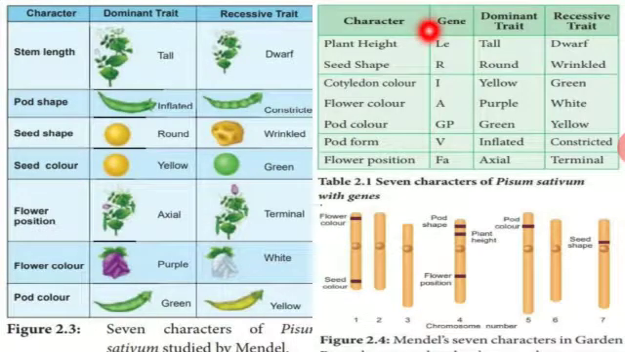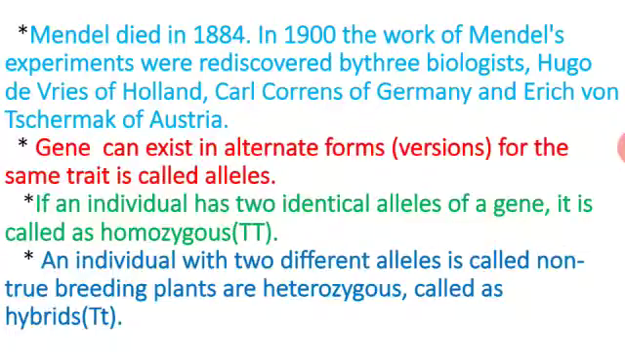Here it is represented in different genes, and there are 7 characteristics of the garden pea. So these are the 7 different characters of Gregor Mendel chosen in Pisum sativum. Next one, in the year 1884, after the death of Mendel, in 1900, Gregor Mendel's experiment was rediscovered by three biologists: Hugo de Vries belonging to Holland, Karl Correns belonging to Germany, and Erich von Tschermak belonging to Austria. Here, the alternate forms of the same trait are named alleles.